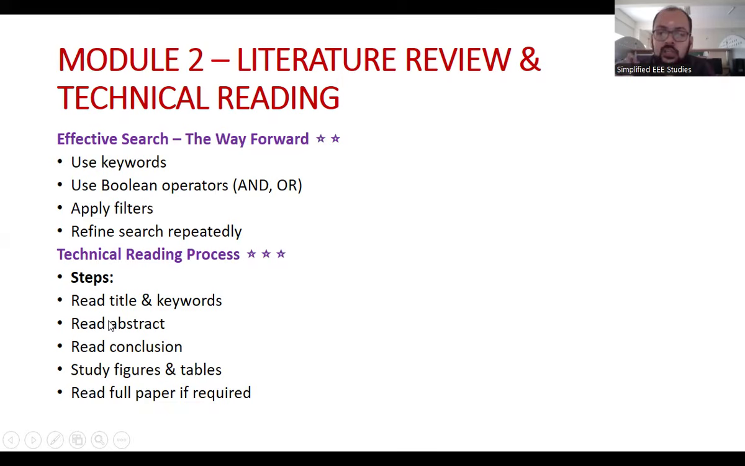Explain the steps involved in technical reading. You can represent it in the form of a simple block diagram so that you can convince your examiner. Kindly focus on this technical reading process. It is very, very important.